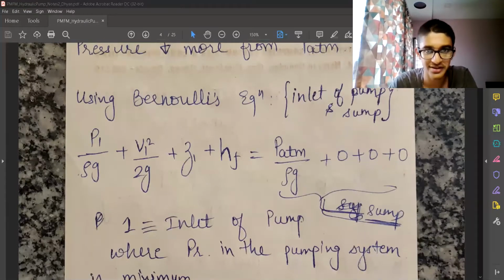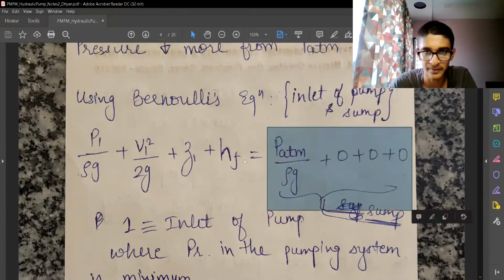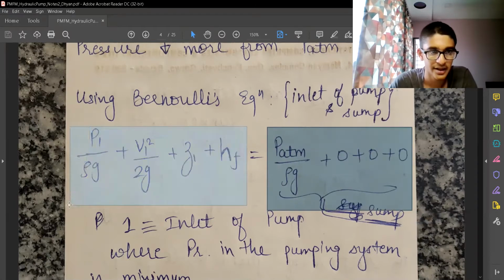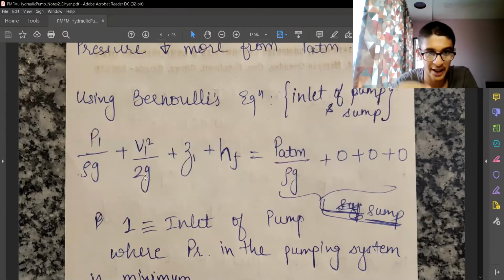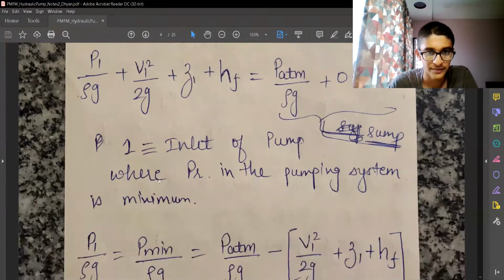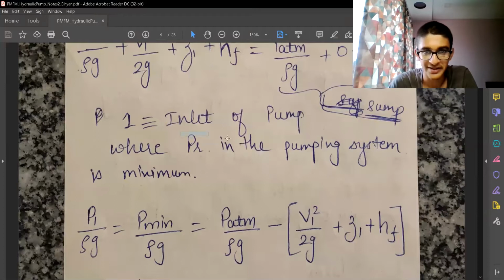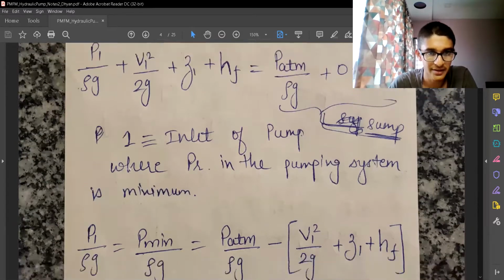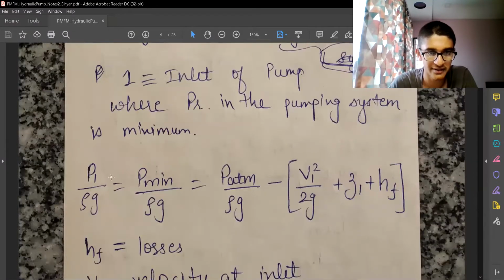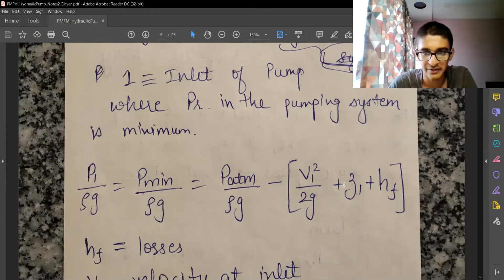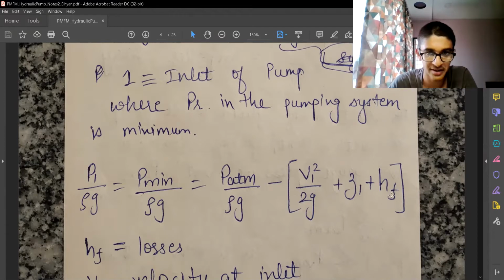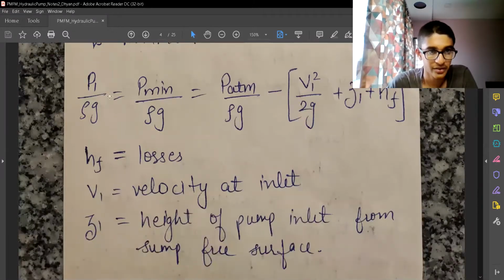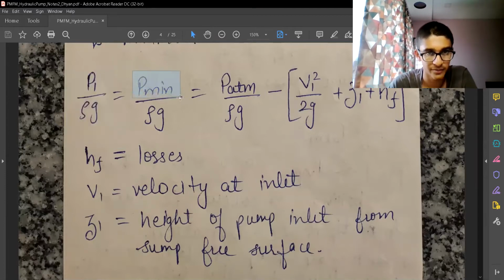So let's use Bernoulli's equation at the inlet of the pump and the sump. There are 2 points. This is the inlet of the sump, that is open to atmosphere, and this is the inlet of the pump, that is the end point of the suction pipe. The pressure P1 is the pressure in the pumping system, which is the minimum pressure. So we have rearranged the equation in terms of P1, PATM, V1, and elevation head, and losses are included over here. So we know the minimum pressure, or the pressure at the suction point, and that is the minimum pressure. That's from the theory.